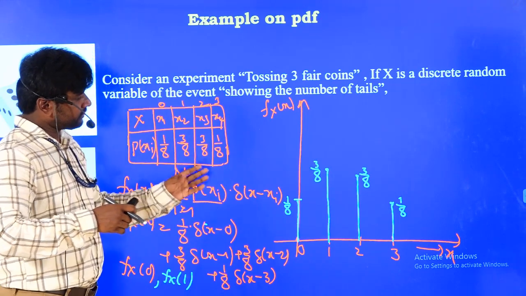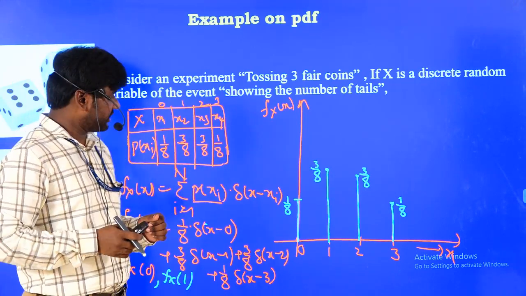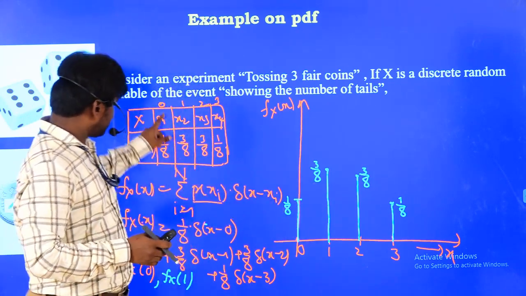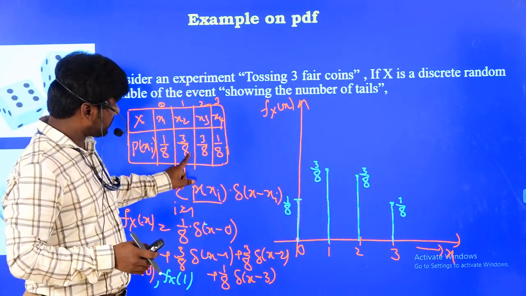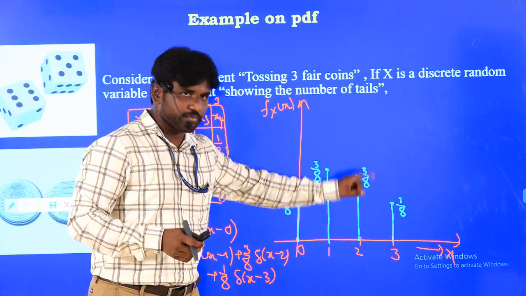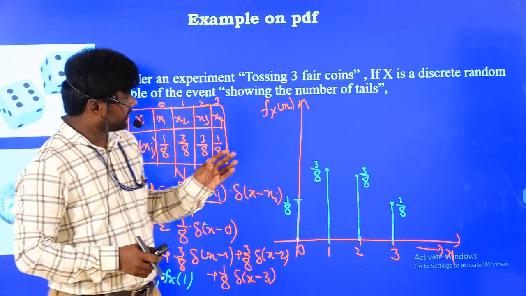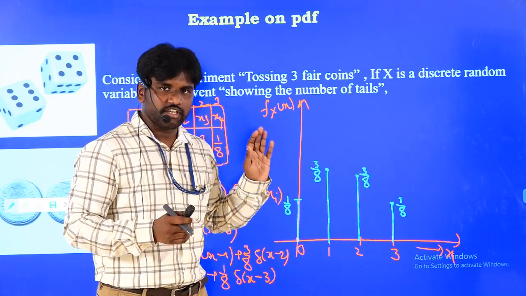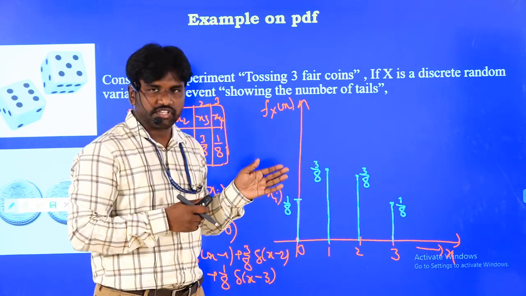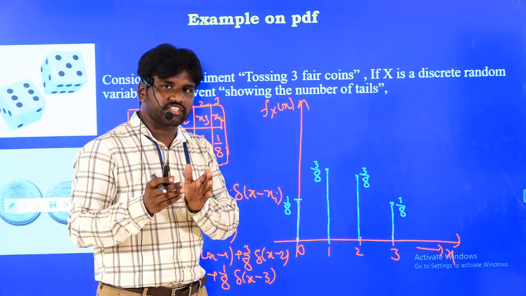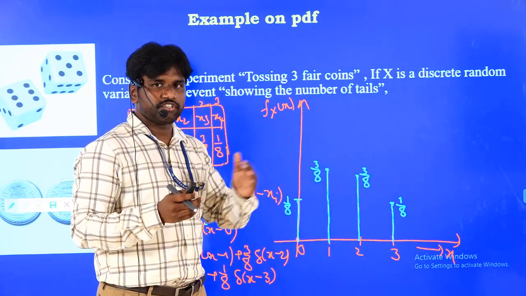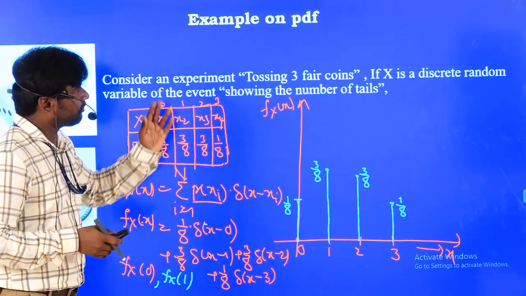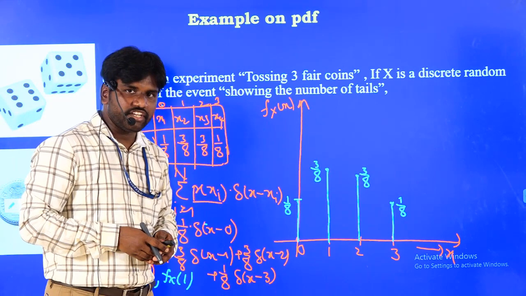So from this graph, the final conclusion I can give is that here we are representing the corresponding probabilities only. What is the 0 probability? 1 by 8. What is the 1 probability? 3 by 8. The same values we are going to represent. So the final conclusion is that the density function always gives the corresponding probabilities, but as compared with that, the distribution function always gives the previous summation, that means cumulative addition of the previous values. Okay, so this is about probability density functions.